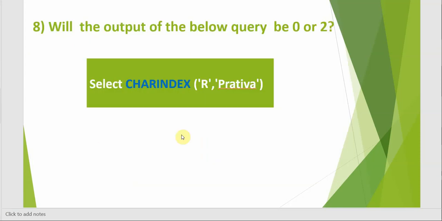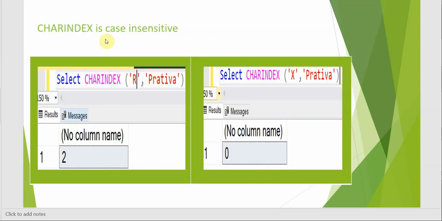The eighth question is, what will be the output of this query? Will it be 0 or 2? CHARINDEX is case insensitive, so the output will be 2. It doesn't consider lower or upper case. The answer 0 would come if we try to find a character which is not in this string. Here x is not in the string, so we get 0.